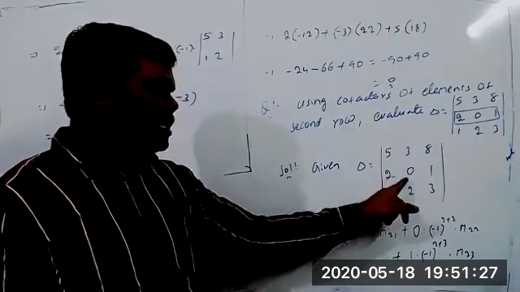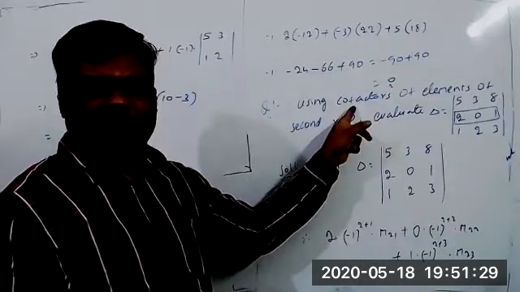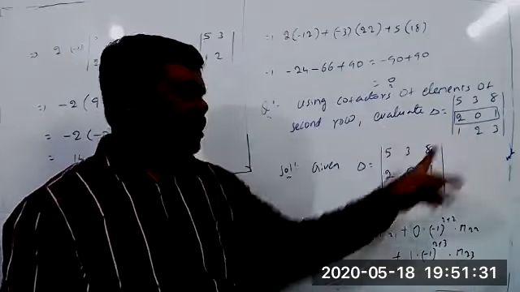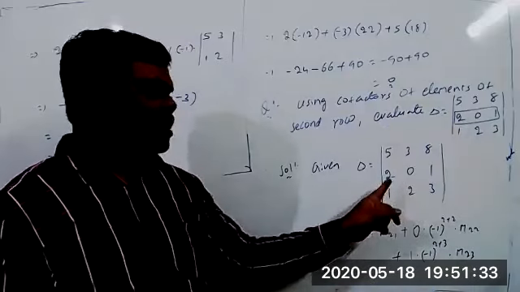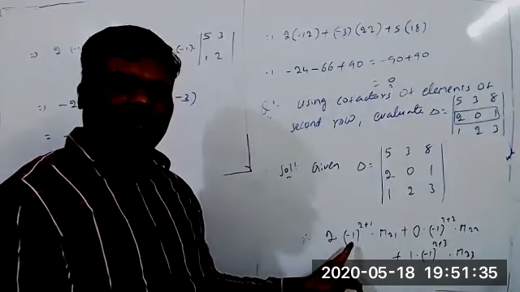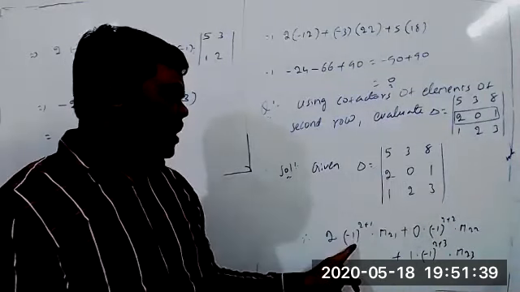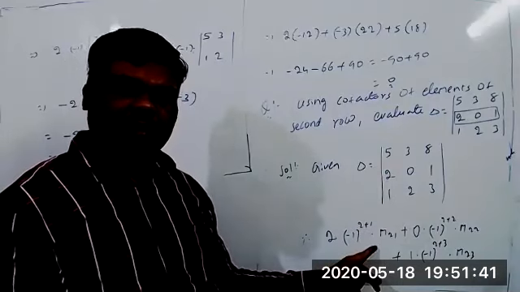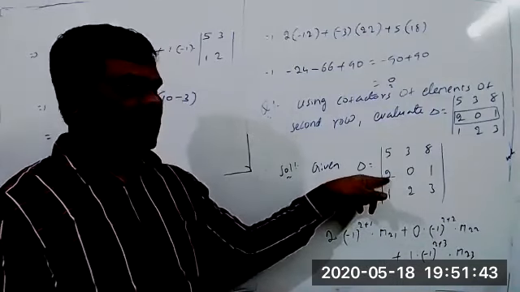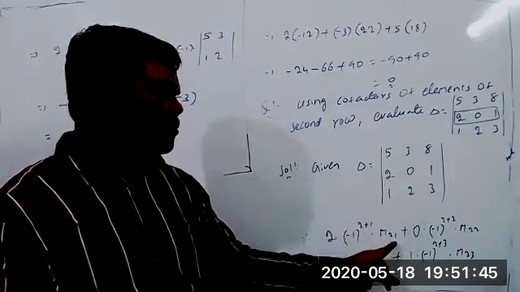Last time I took the determinant along the second row. What is the second row? 2, 0, 1. I take 2 into minus 1 whole power, since this belongs to the second row and first column, so minus 1 whole power 2 plus 1 into the minor of this element, M21.